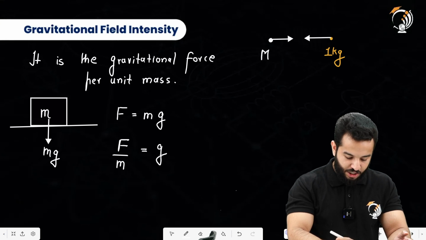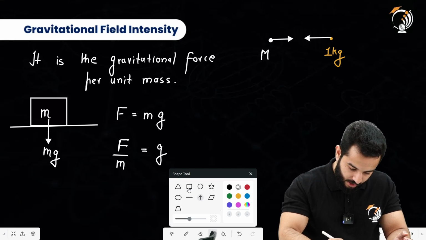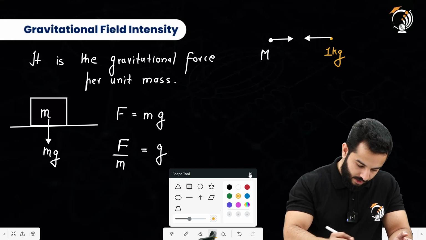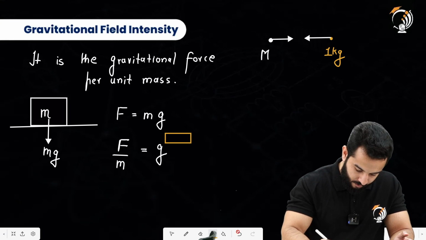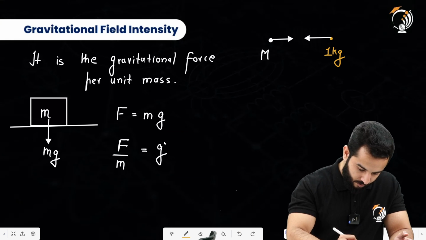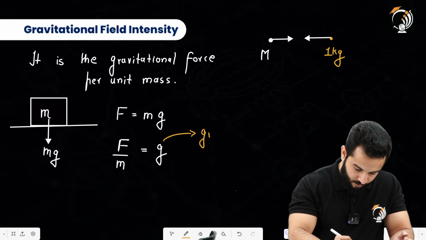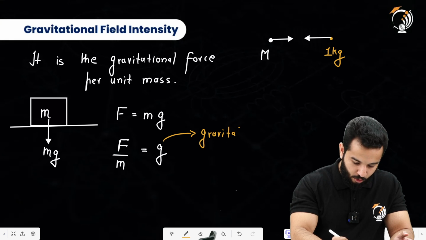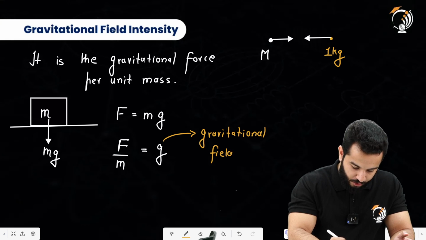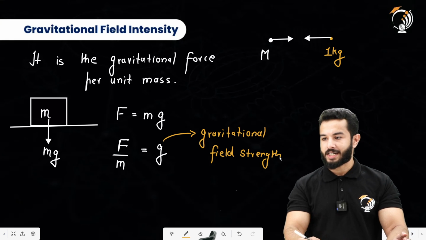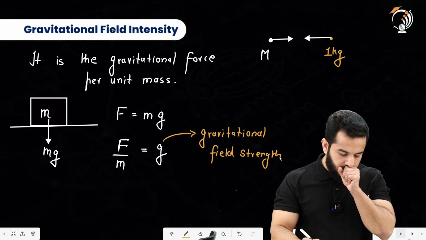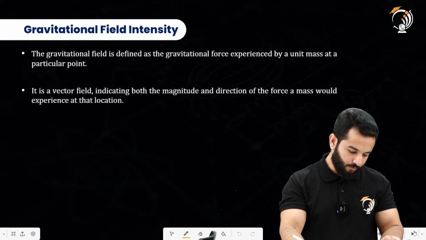That means g will be defined as the gravitational field strength, which is also equal to your acceleration due to gravity, with unit of meter per second square. With this, let's move to the next one.